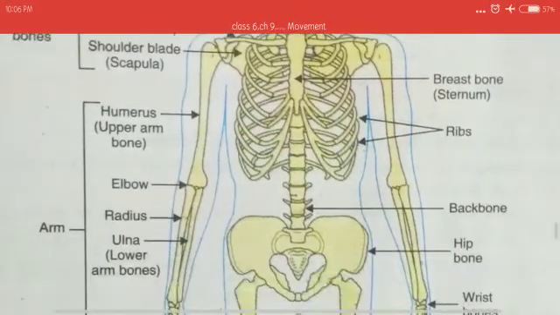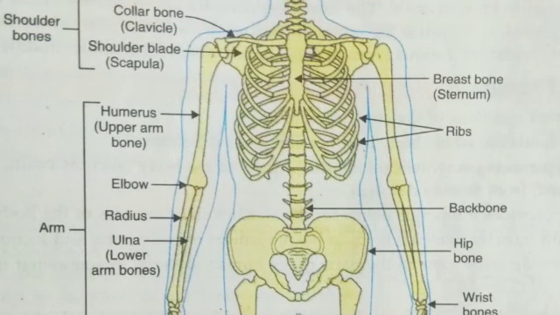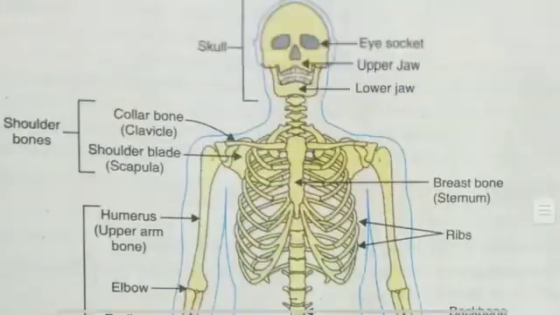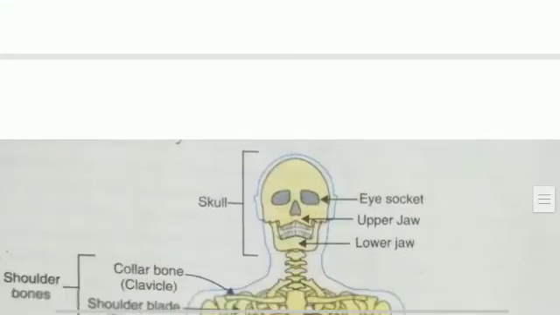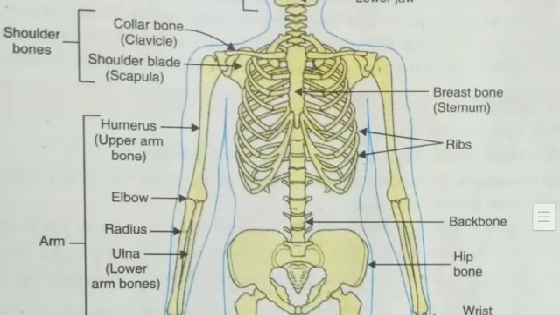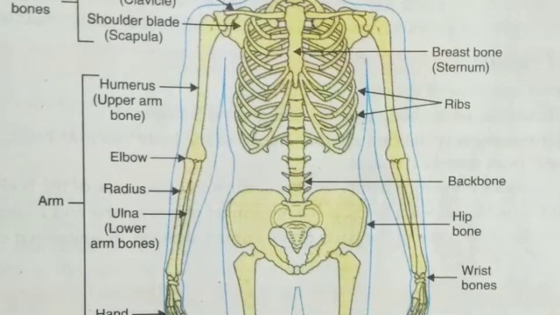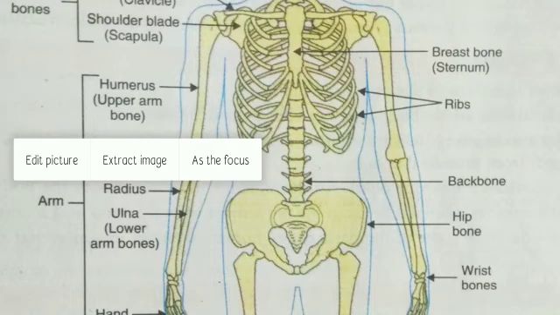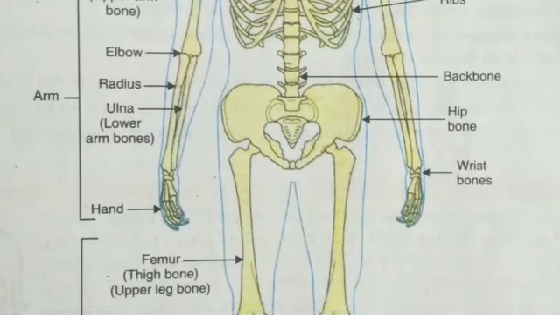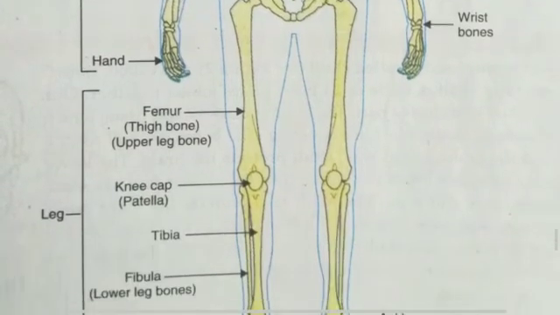Here are the ribs. Together they are called the rib cage. Backbone, or you can say vertebrae. Hip bone, I call it the pelvic bone. Hip bone. Wrist bone. Lower side, femur, the thigh bone.